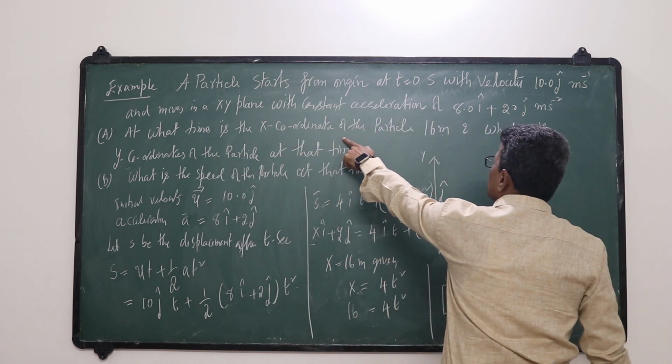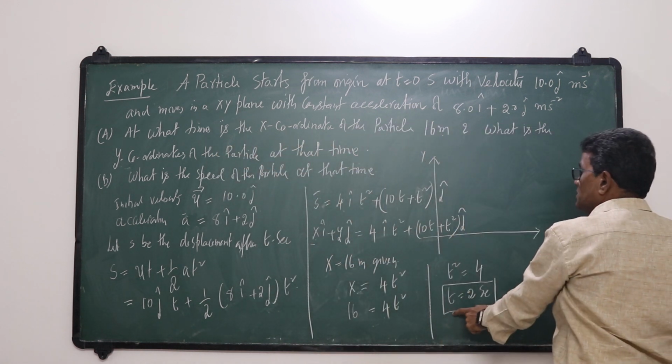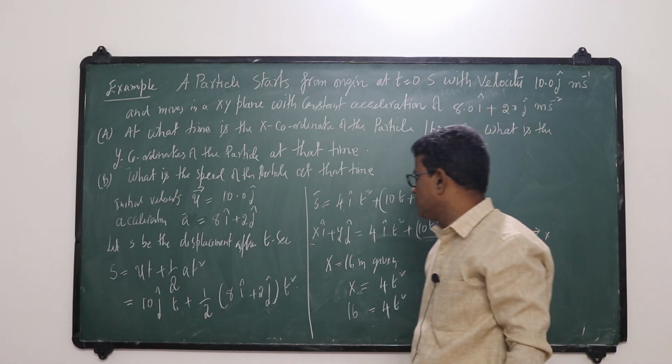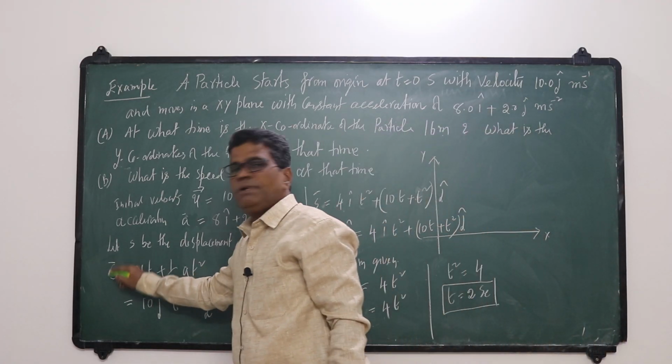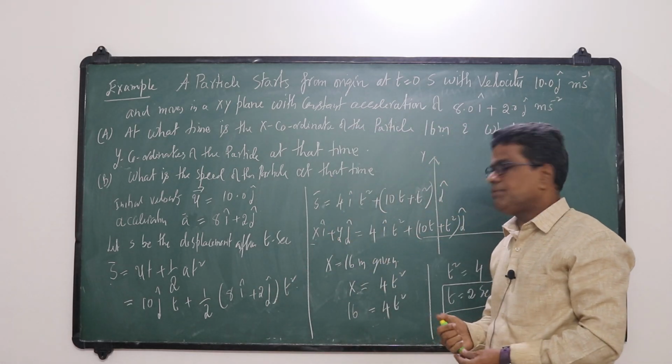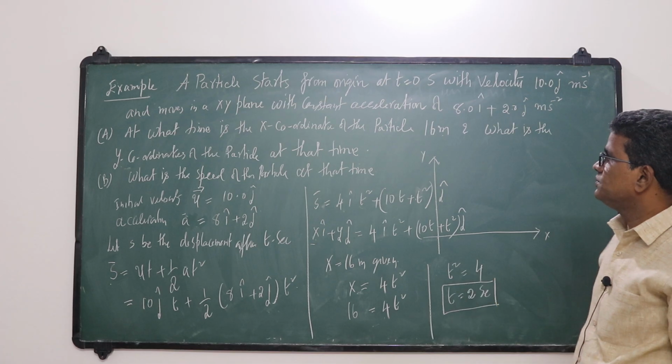At what time will the x component of the particle be 16 meters? For that question, the answer is 2 meters. So the displacement vector here I have written as x i cap plus y j cap. Okay, so I got 2.